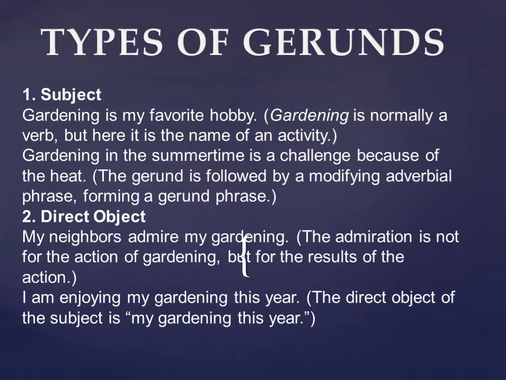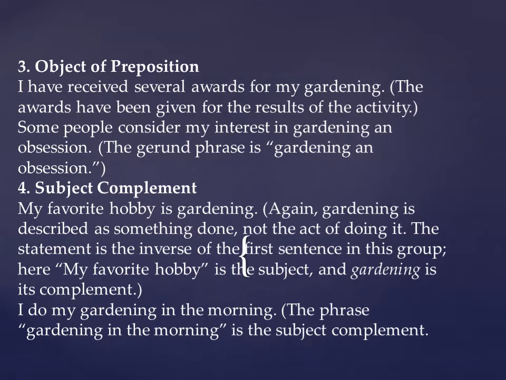And let's move to the next use, or kind, which is object of the preposition. Now from the name you might get confused about what kind of type this is, but don't worry, when we go through the examples, it will become clear how we can use the gerunds as the object of the preposition.